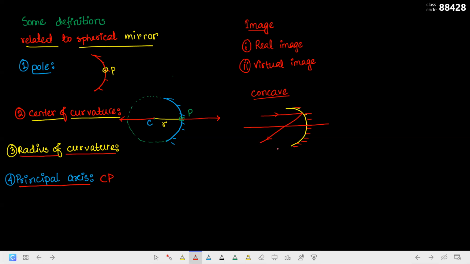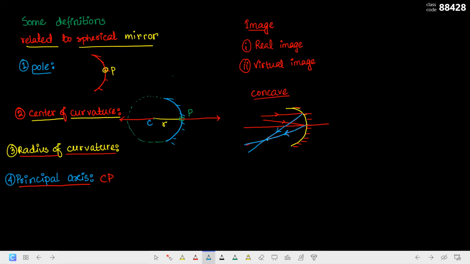It will go in a particular direction. And if there is another incident ray, it will also be reflected in a particular way. I will draw the reflected rays with a different color so that it becomes easy for you to understand. So this is one reflected ray, and this is another reflected ray. The blue ones are the reflected rays and the red ones are the incident rays.